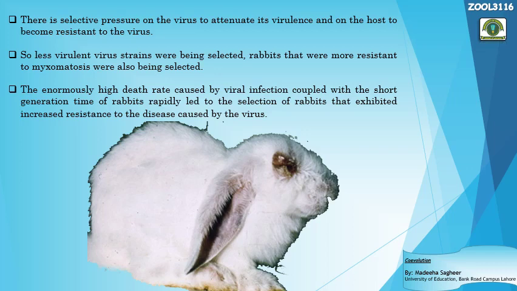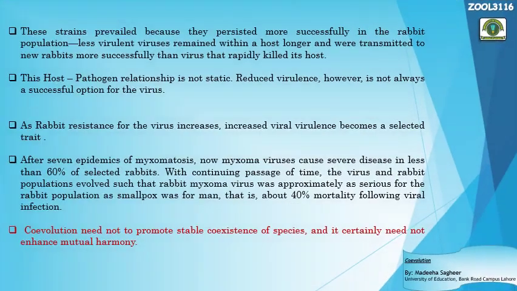Here the first coevolution step was that with the passage of time, rabbits became resistant to the Myxoma virus, and on the other hand, the Myxoma virus attenuated its virulence, right? This was the first step of the coevolution. Both parasite and host coevolve, but the story did not end here, right?